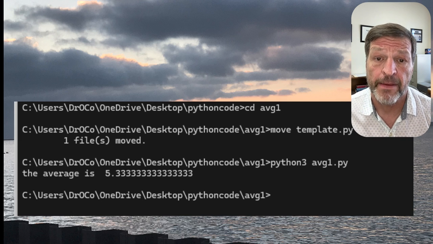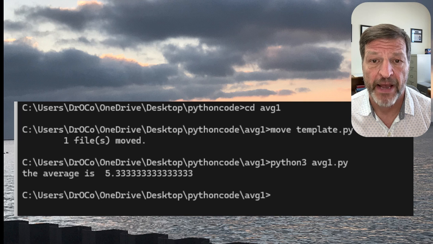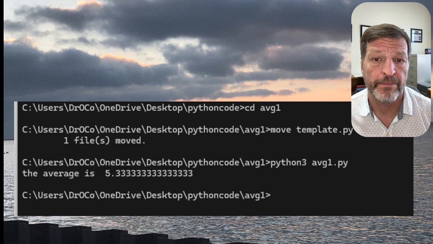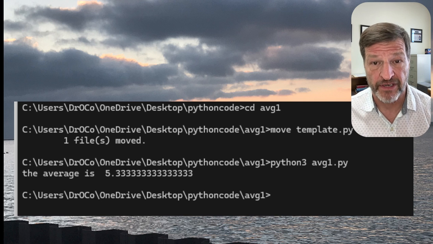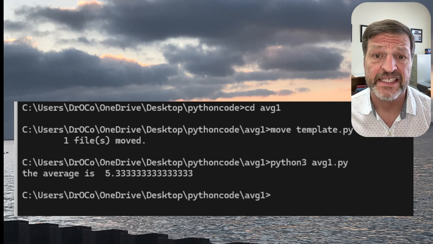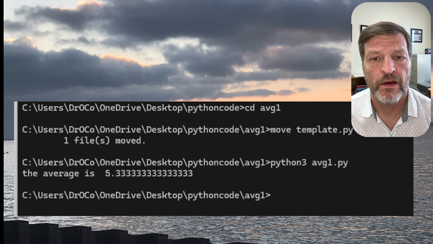Then go back into the command prompt and type out python3 space avg1.py. And up will come the average of 3, 5, and 8: 5.3335, or 5 1/3. It worked. That's it. That's your first average program. We're going to do a couple more before we get to the simplest way to do this.